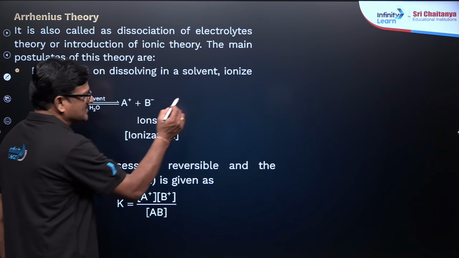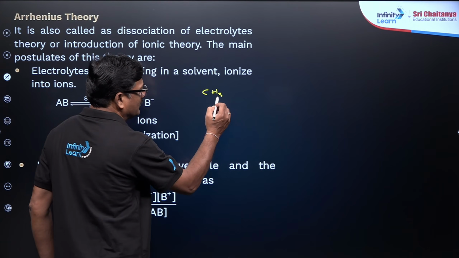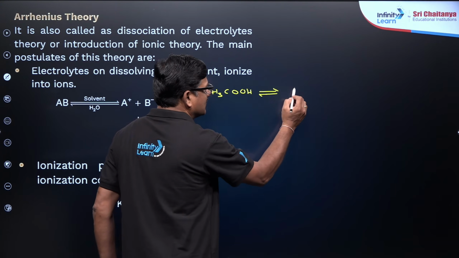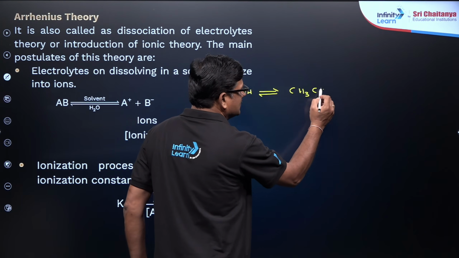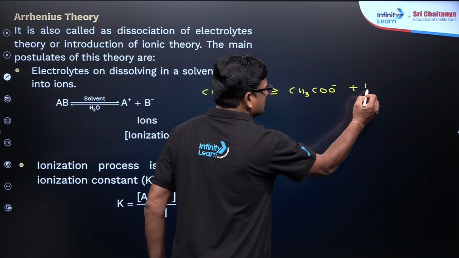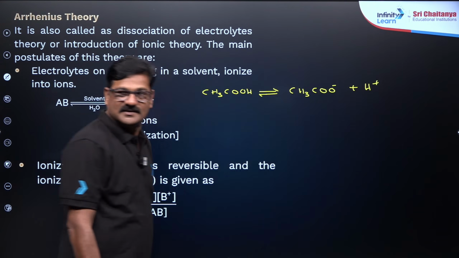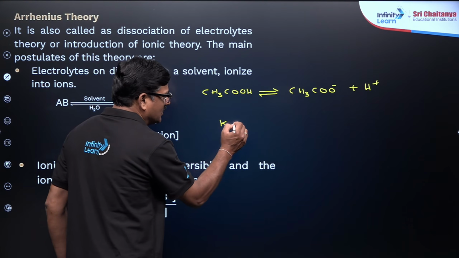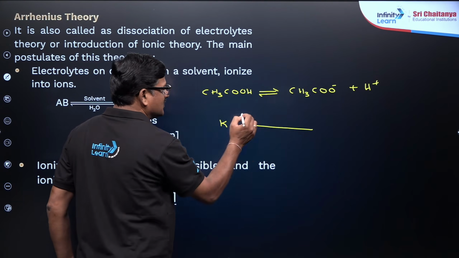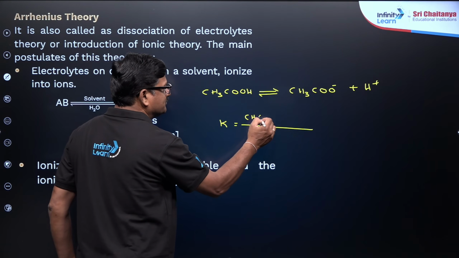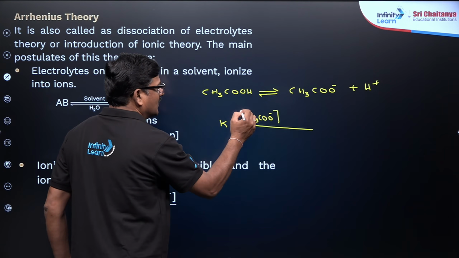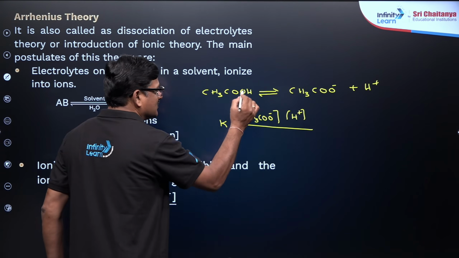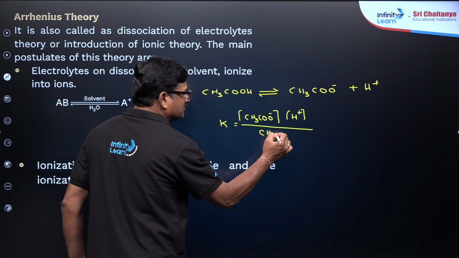The same thing: CH3COOH ionizes to give CH3COO minus and H plus. By the equilibrium principle, K is equal to the concentration of CH3COO minus times H plus divided by CH3COOH.